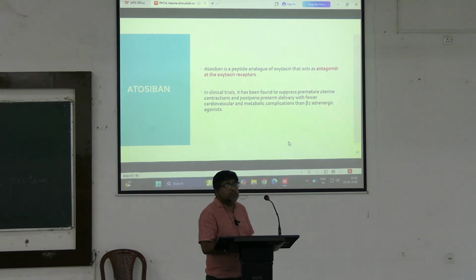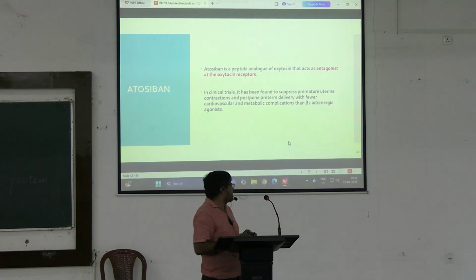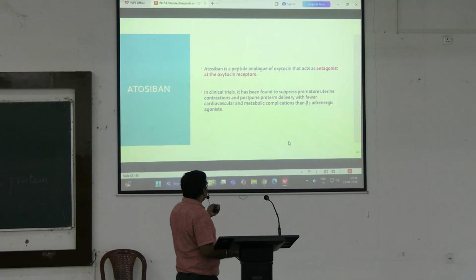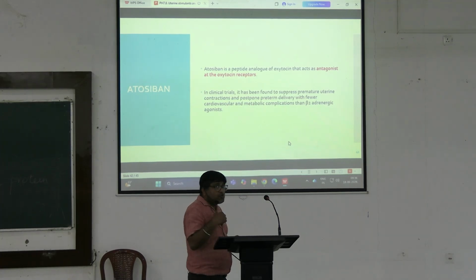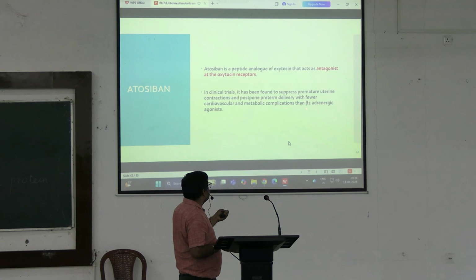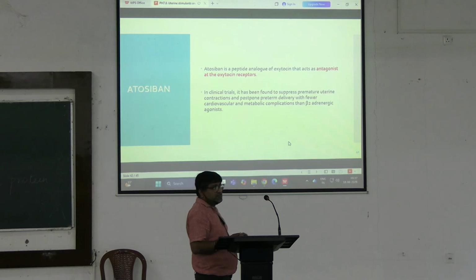Atosiban acts as an oxytocin receptor antagonist. In clinical trials, it has been found to suppress premature uterine contraction and postpone preterm delivery with fewer cardiovascular and metabolic complications than beta-2 agonists.